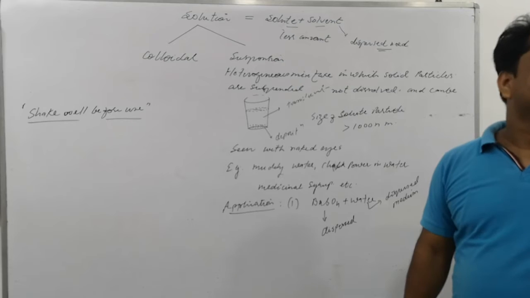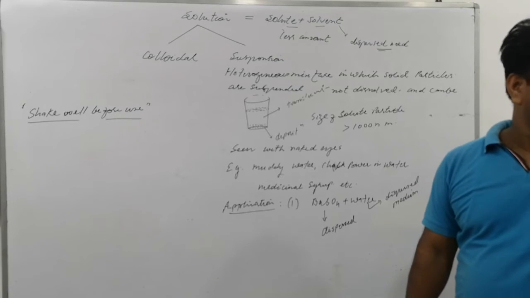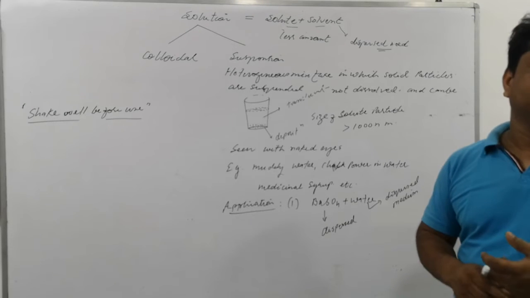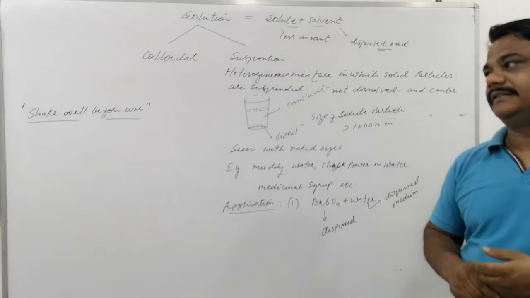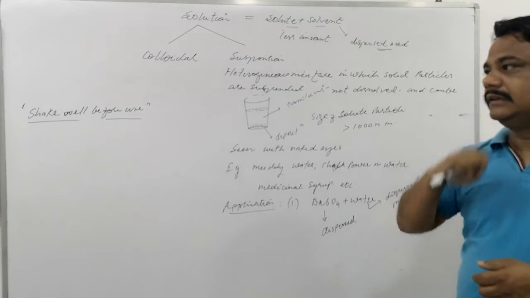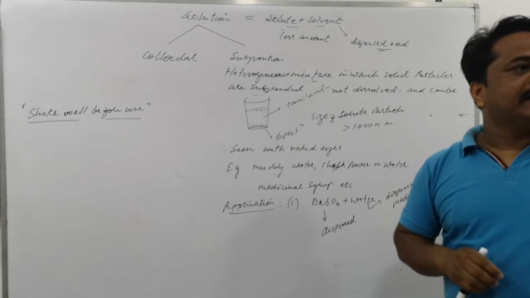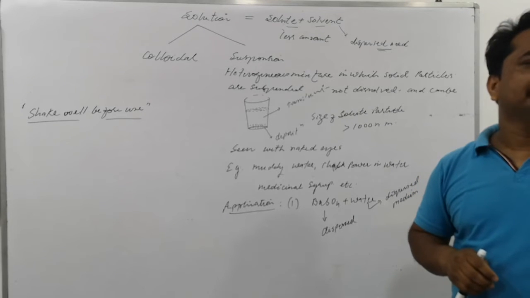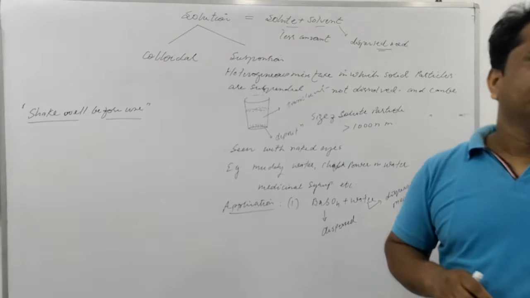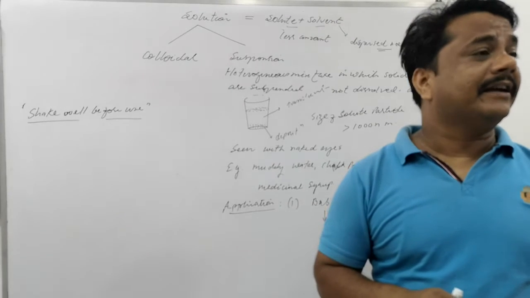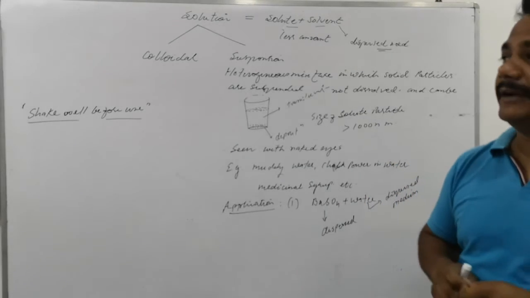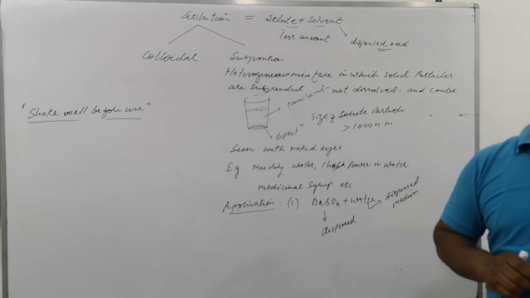And light cannot easily pass through the suspension. This is also a property. More than 1000 nanometer. Is that clear? Now next, suspension is opaque. When light passes through the suspension mixture, the solution of suspension, then light cannot easily pass through it. In an opaque medium the path of light will be blocked. So this could be the second property. And the particles you can easily see with your naked eyes.